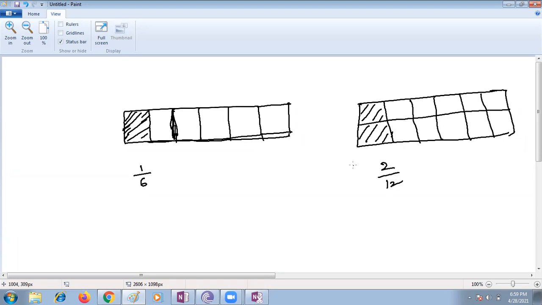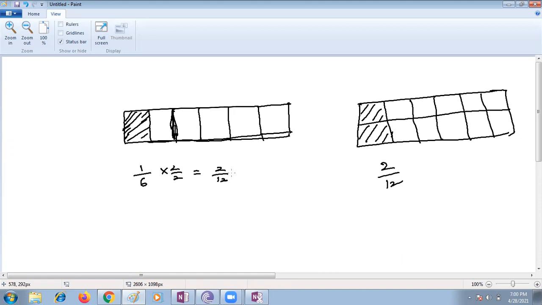Are both equivalent, children? Yes, ma'am. Both are equivalent because the numerator and denominator are multiplied by a number. Very good. These are equivalent fractions. Multiplying 1 by 6 by 2 by 2, the answer is 2 by 12 also, ma'am. Exactly. If we multiply this fraction by 2 by 2, we get 2 by 12.